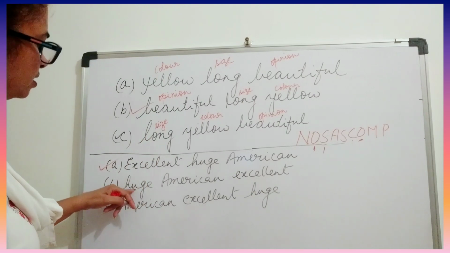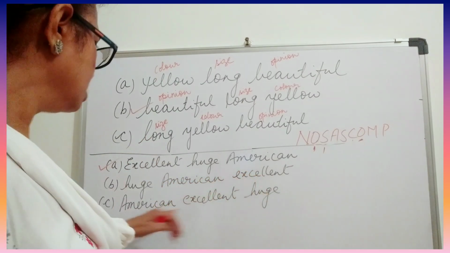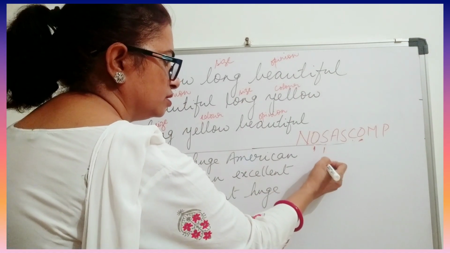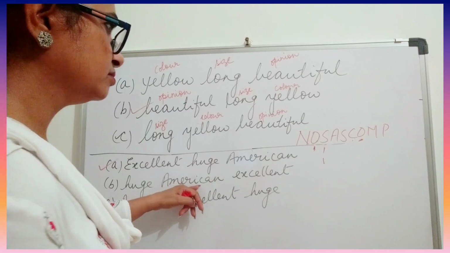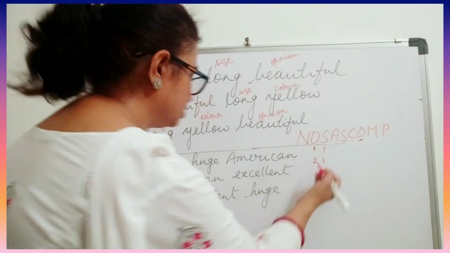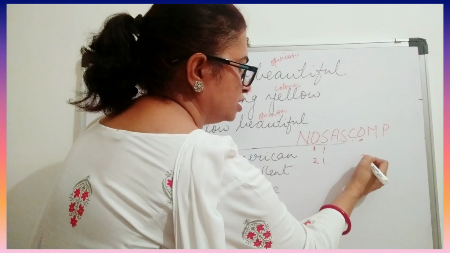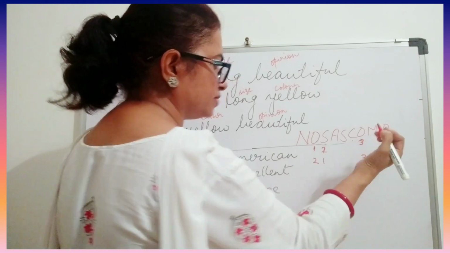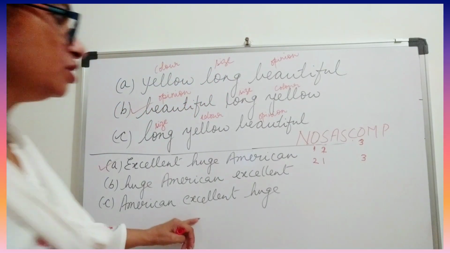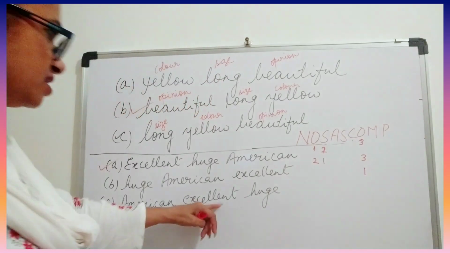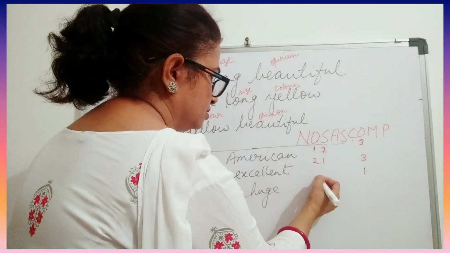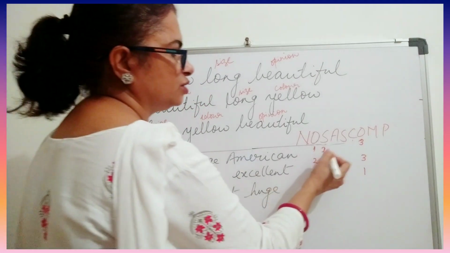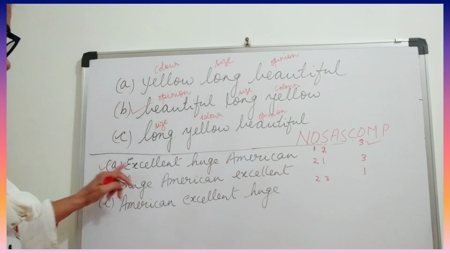Let us see the second one. Huge, American, excellent. What is huge? This is your size. So this is coming first. Then American is the origin. So this is coming second. And excellent is third. So is this order correct? No. This order was correct: first, second, and this was the third one. Now here American is the origin, so that is first. Excellent is second, and then the size is third. So 1, 2, 3. This option is correct. That means the first one is correct.